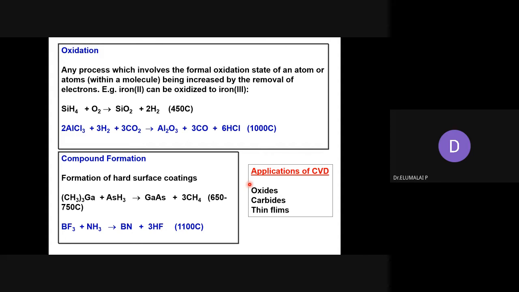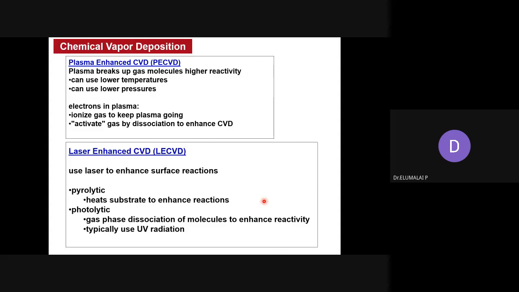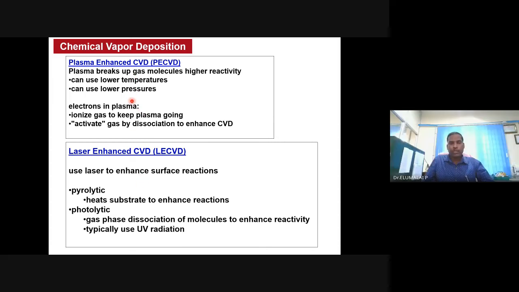Generally, this CVD method is very much useful in synthesizing thin films of metal oxides and metal carbides; it is extensively used. Instead of a thermal heat source, if you use plasma, it is called PECVD, plasma enhanced CVD. High energy ions are used to bring about the temperature. Or LECVD, laser enhanced CVD. Both are very expensive.